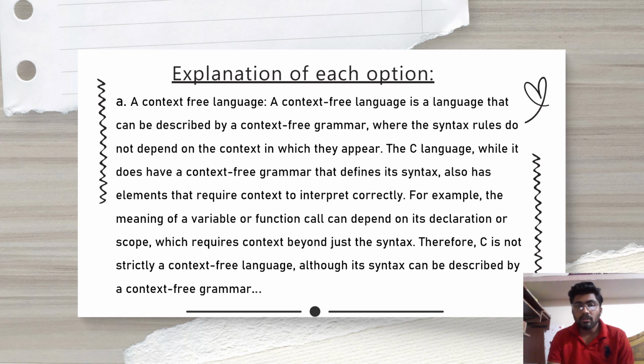The C language, while it does have a context-free grammar that defines its syntax, also has elements that require context to be interpreted correctly. For example, the meaning of a variable or function call can depend on its declaration or scope, which requires context beyond just the syntax. Therefore, C is not strictly a context-free language, although its syntax can be described by a context-free grammar.